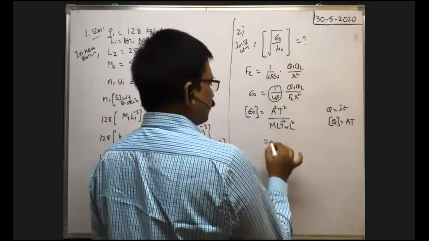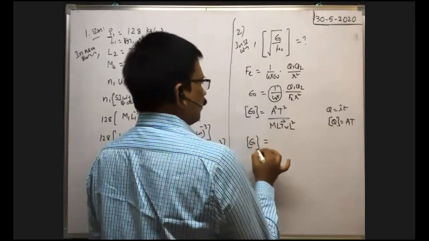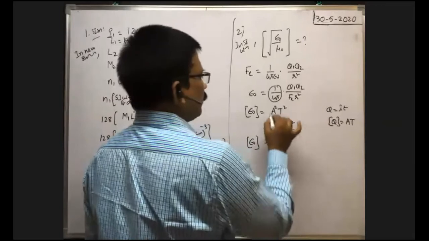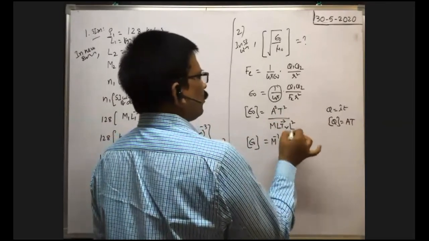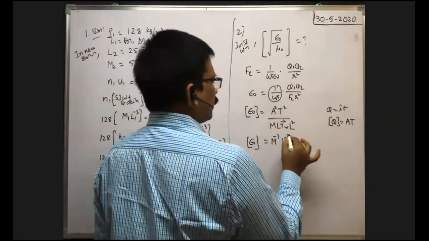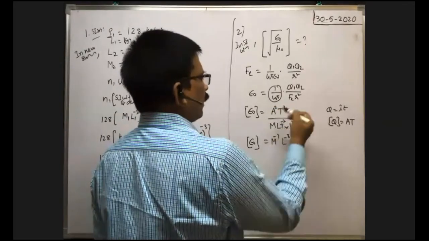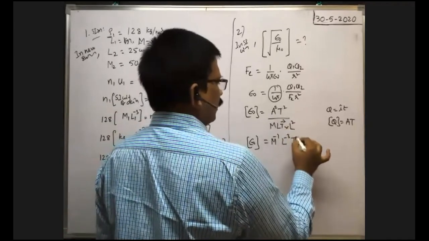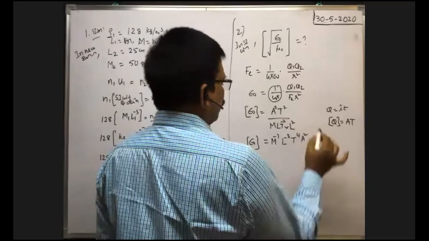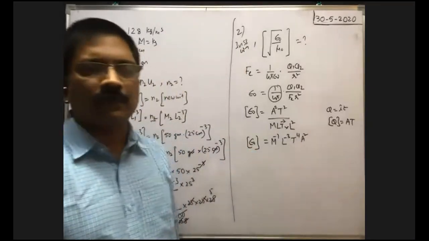Therefore, simplify the dimension formula of epsilon naught. Here M we write in the numerator, M to the power of -1. Here it is L cube; when written in the numerator, it becomes L to the power of -3. T to the power of -2, when written in the numerator, becomes T square. Here T square already exists, so T to the power of 4 into A square. This is the dimension formula of epsilon naught.